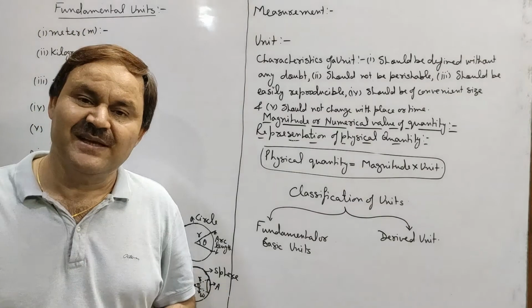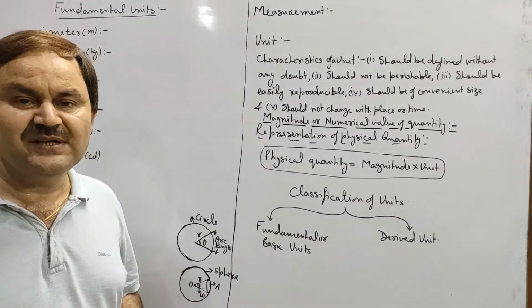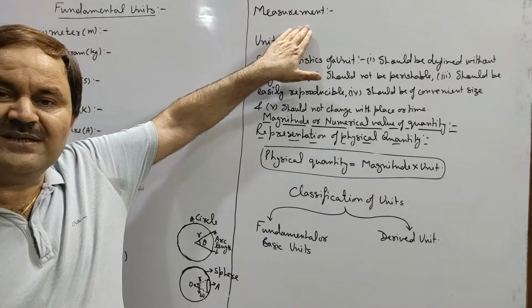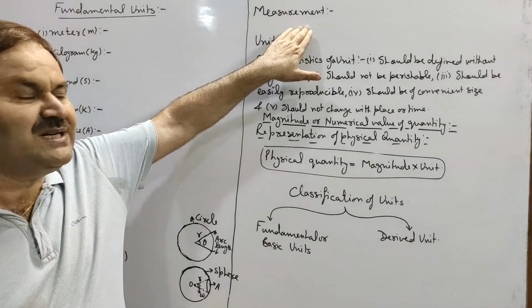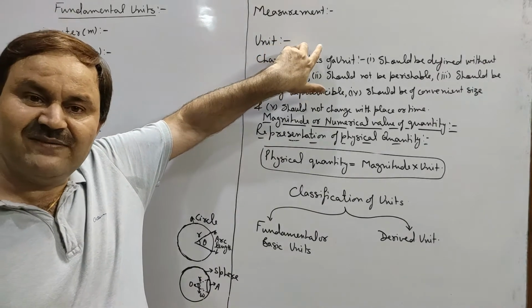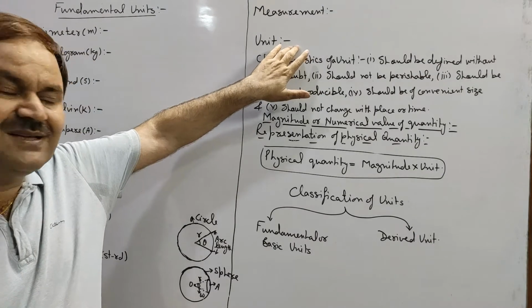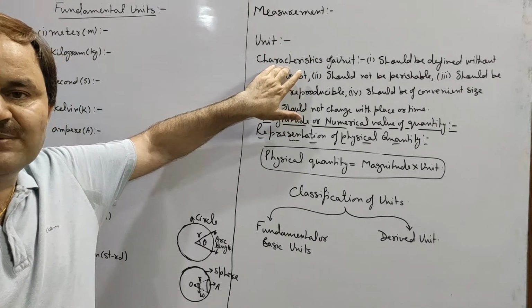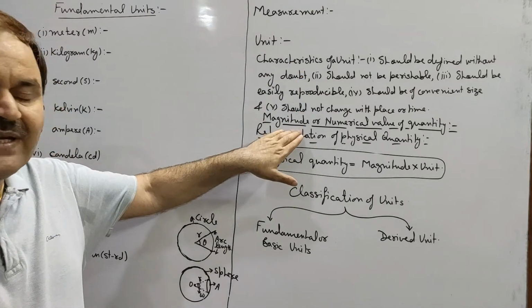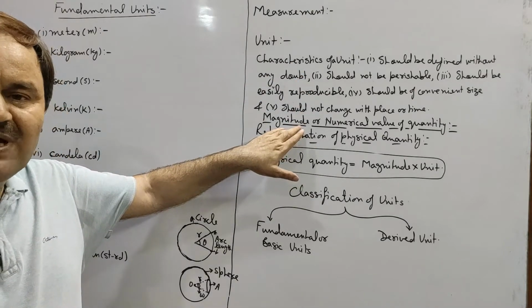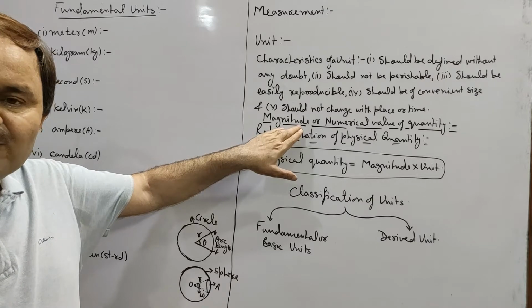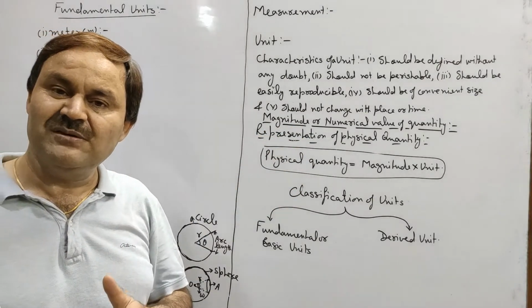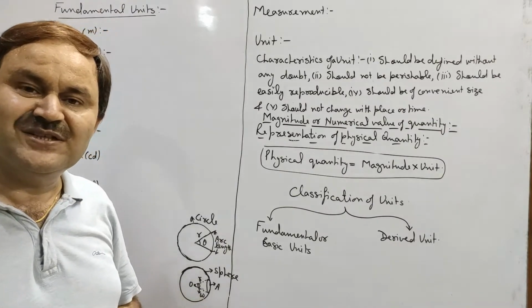Hi friends, in this second video related to units and measurement, first we will understand what is measurement, we will define unit, will state the characteristics of a universally acceptable unit, then we will come to know what is magnitude or numerical value of a quantity, then we will understand how a physical quantity will be represented.